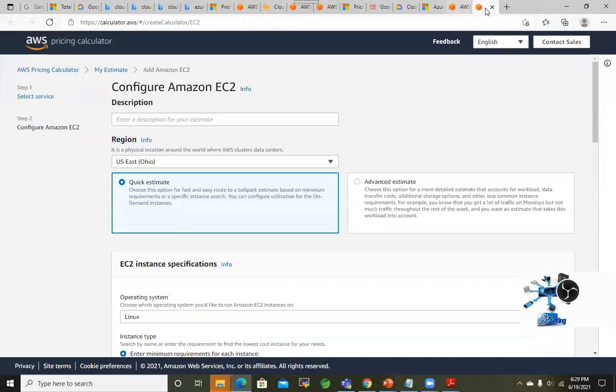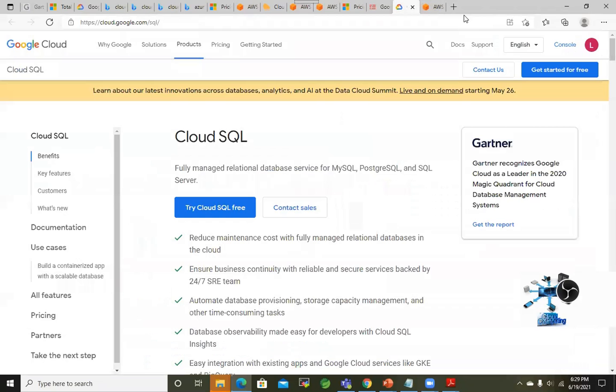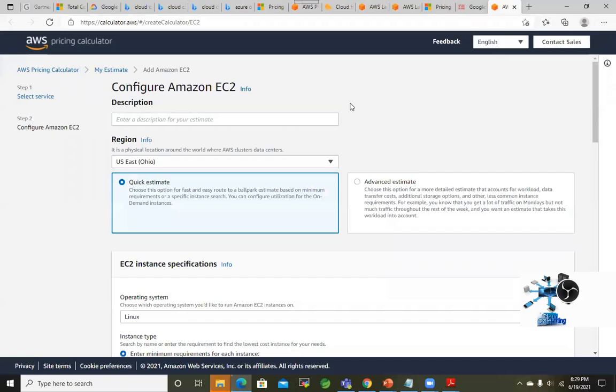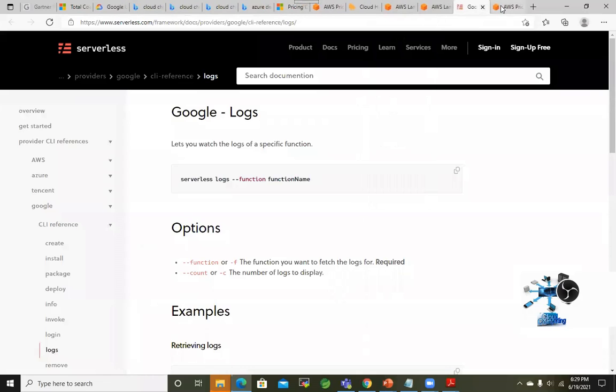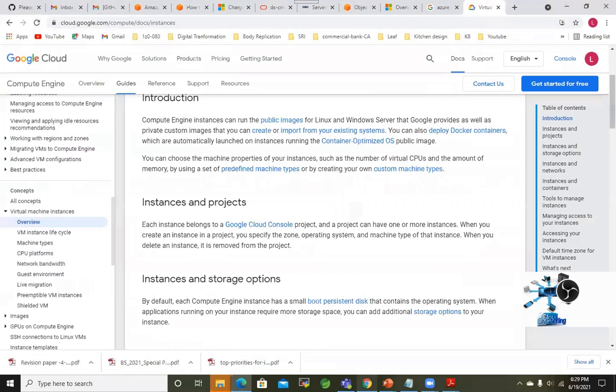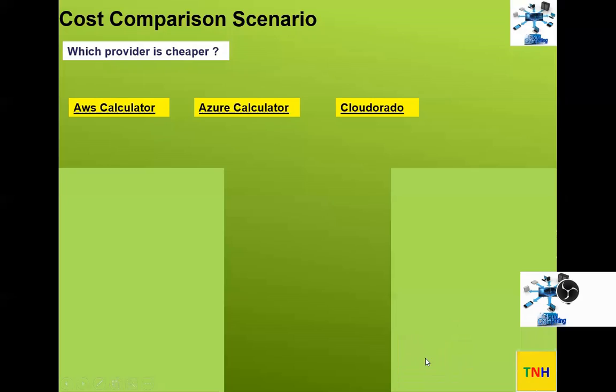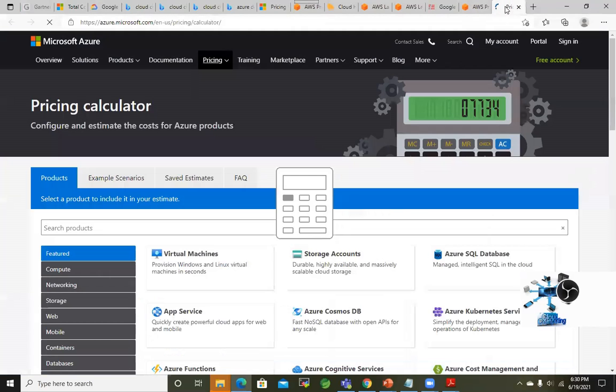So let's close this. Now we have AWS. Let's take Azure as well and do a comparison, the Azure calculator, right? So now we have both here. This is AWS and this is Azure, right? Let's do a little bit of comparison with the same configuration.